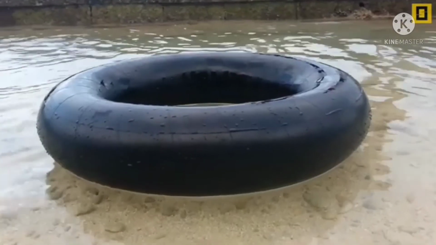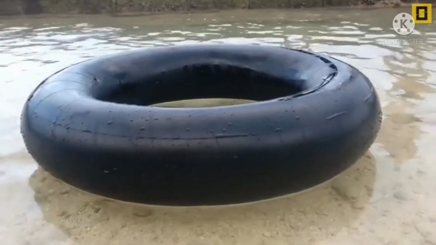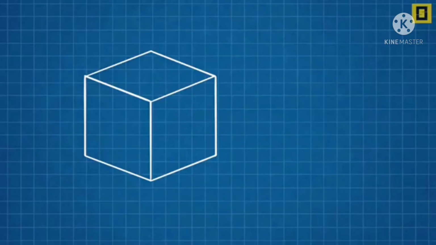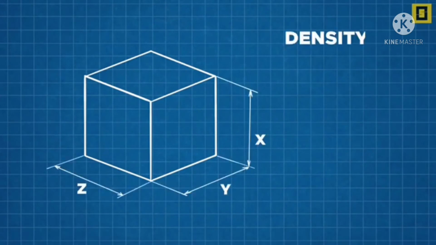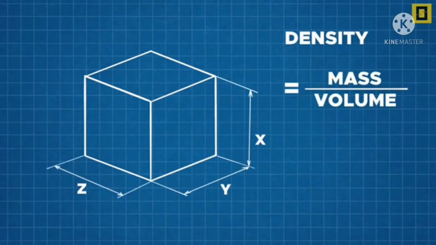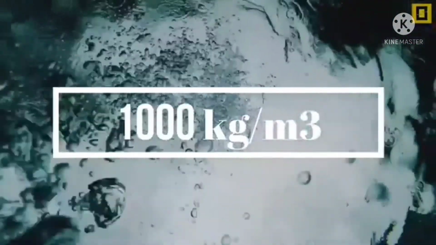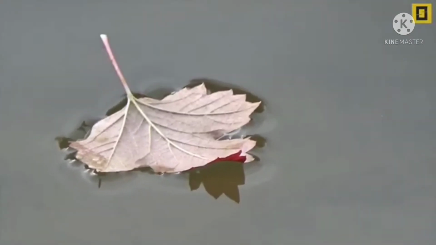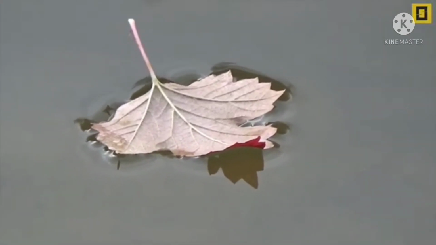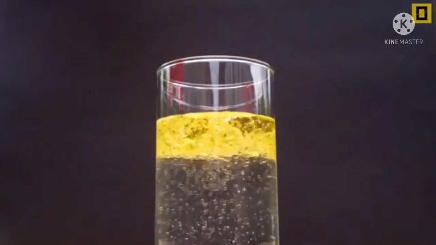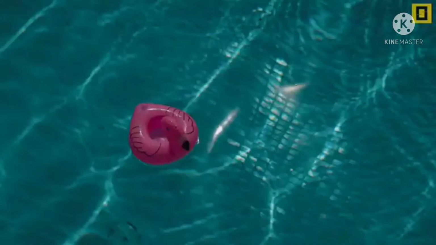This force is called buoyant force. The buoyant force pushes upward against the object. Gravity exerts a downward force on the object, its weight, which is determined by the object's mass. So, if the force exerted downward on the object by gravity is less than the buoyant force, the object will float.